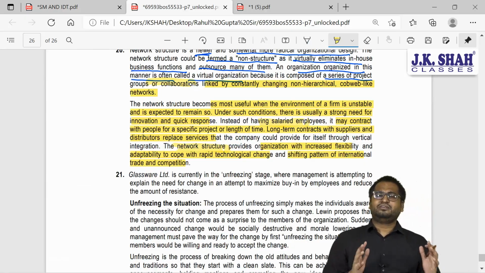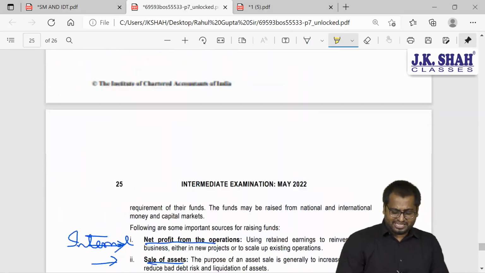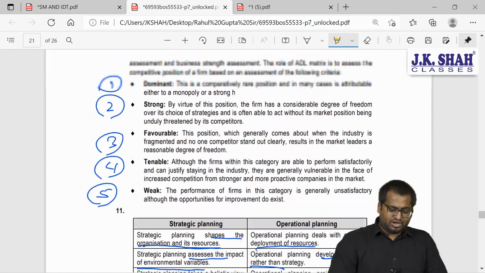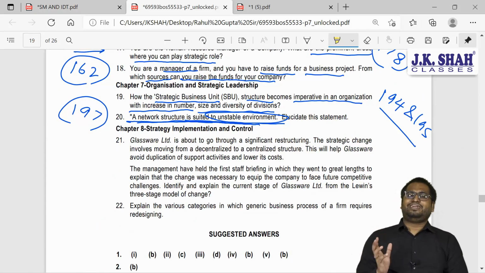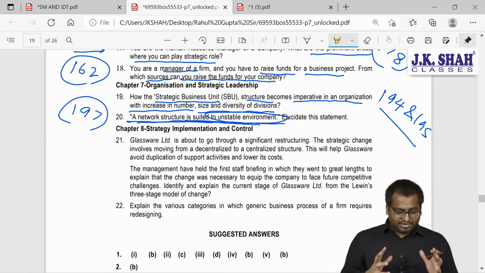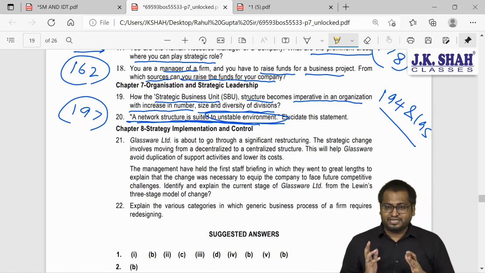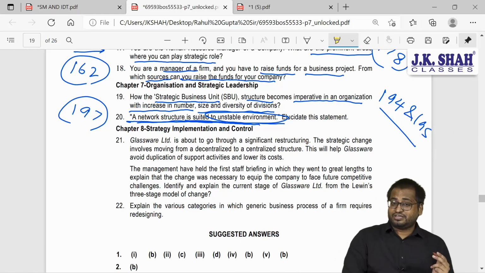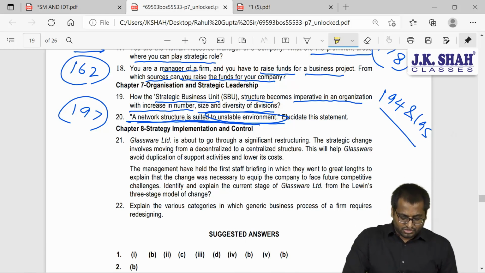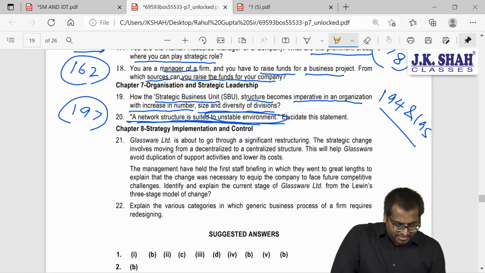So this was your chapter number 7 questions. Now the last chapter of this RTP May 2022, question number 21, chapter number 8. Strategy implementation and control is the name of the chapter. Glassware Limited is about to go through significant restructuring.